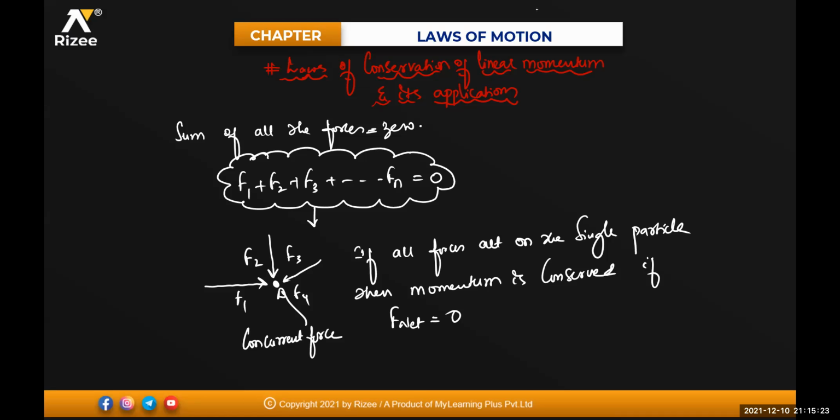Clear? So what is the law of conservation of linear momentum, beta? If all the forces acting on the particle are zero. See, when all the forces are acting on one single point, such a force is called what? Concurrent forces. Clear? So if all the forces act on a single point, then momentum is said to be conserved if and only if the net force acting on the system is equal to zero. That is something very important to do the problems in this.